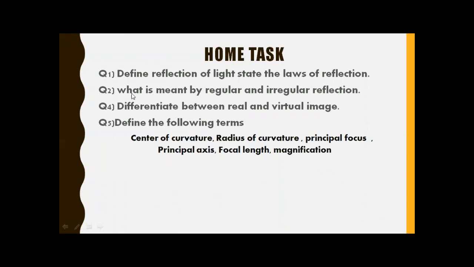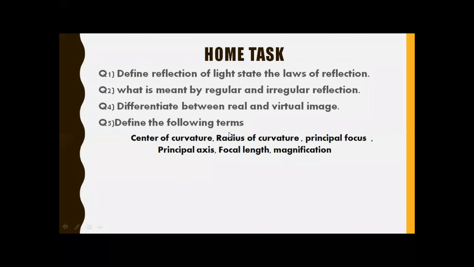Now, question number 2: what is meant by regular and irregular reflection? You can write it as the difference between regular and irregular reflection, and you can also write the definitions of regular and irregular reflections. Now, differentiate between real and virtual image. Try to write 3 points.